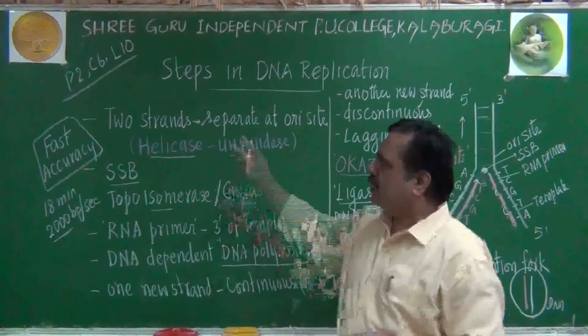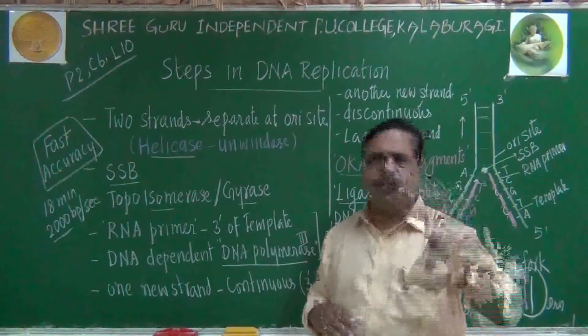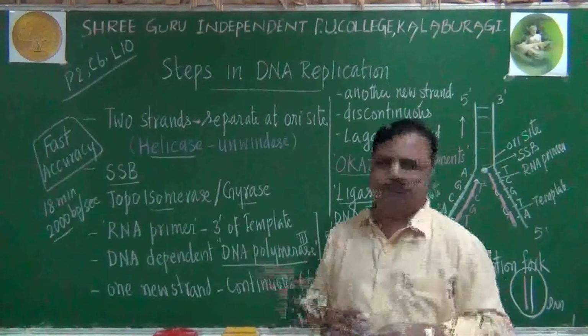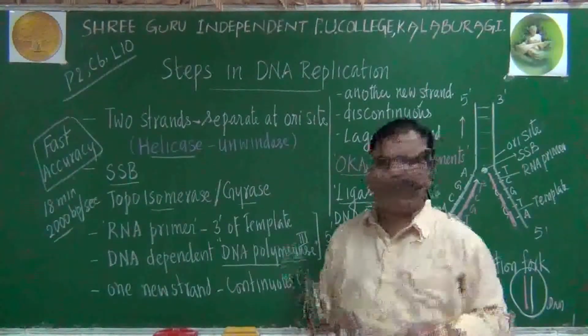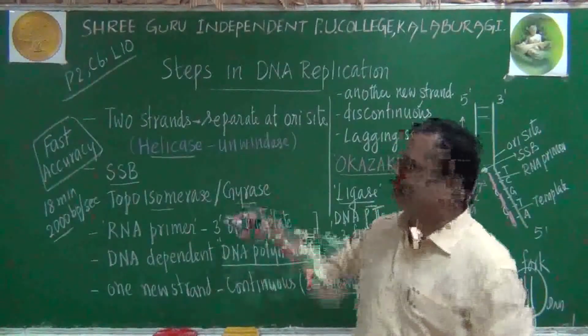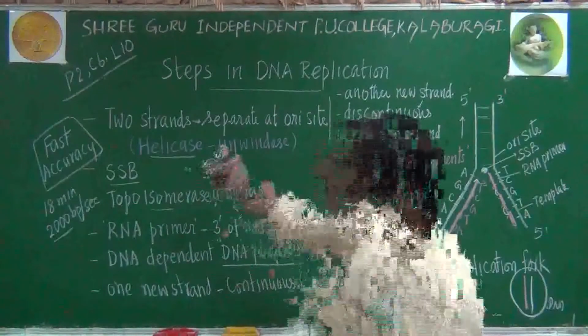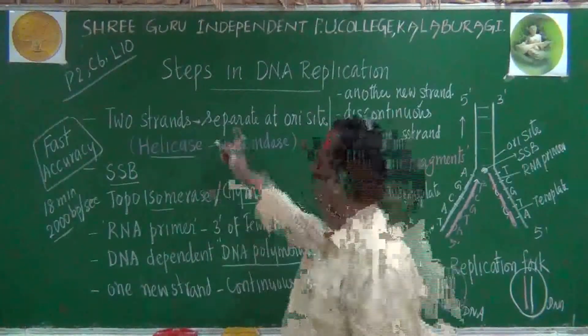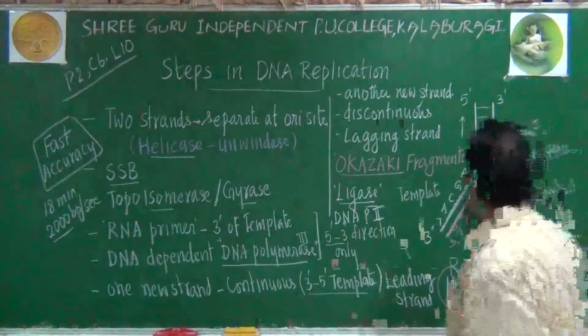In prokaryotes, replication takes place in the cytoplasm itself because there is no well-defined nucleus. In eukaryotes, it is occurring in the nucleus. Okay. Now, what are the steps involved in this replication? First point is the two parental strands will separate at a point that is called Ori site.